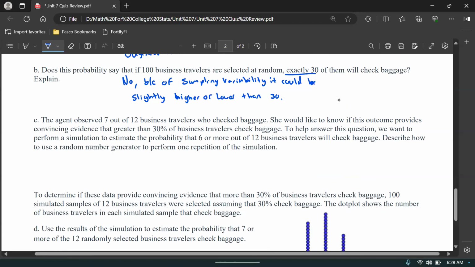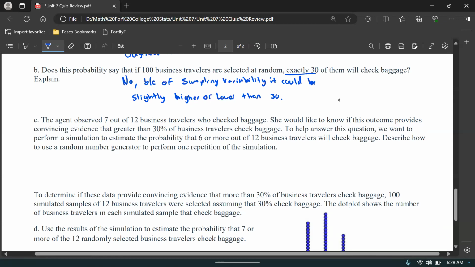All right, lots of reading here. An agent observed 7 out of 12 business travelers who checked baggage. She would like to know if this outcome provides convincing evidence that greater than 30% of business travelers check baggage. To help answer this question, we want to perform a simulation to estimate the probability that 6 or more out of the 12 business travelers, I think it's supposed to be 7 or more.